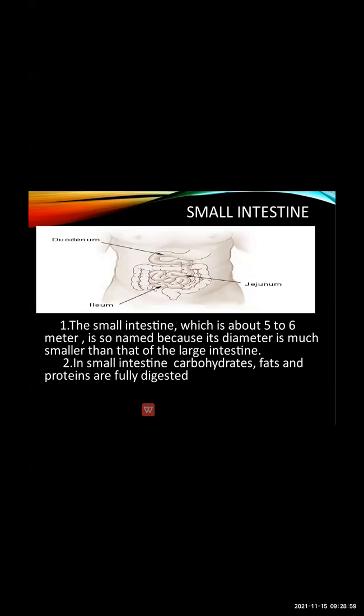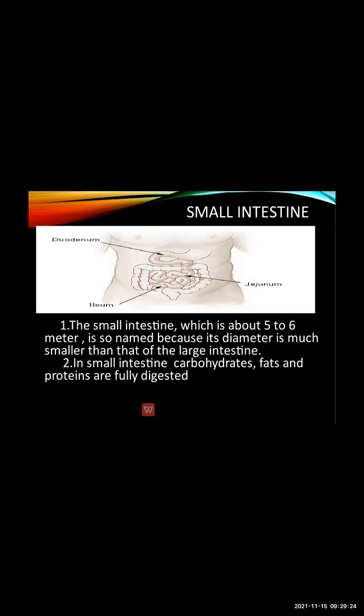Now here you can see the small intestine, which is 5 to 6 meters in length. Why is it called the small intestine? Because the tube is very small in size, its diameter is very small. And how long is this small intestine? It is 5 to 6 meters long.